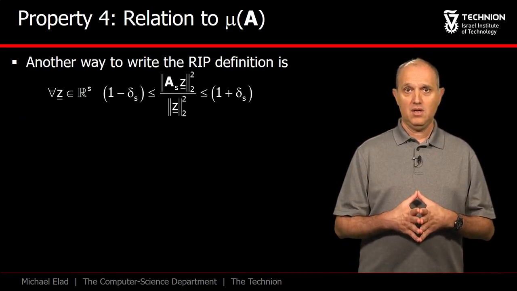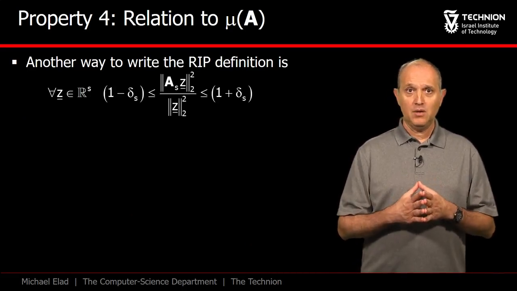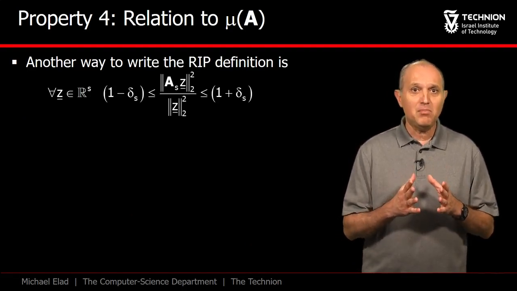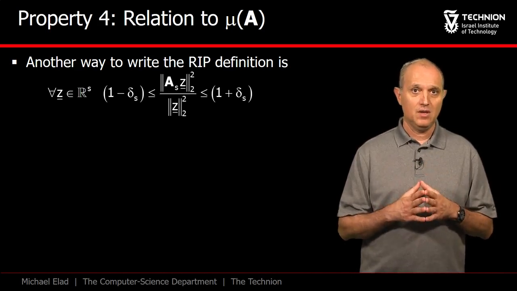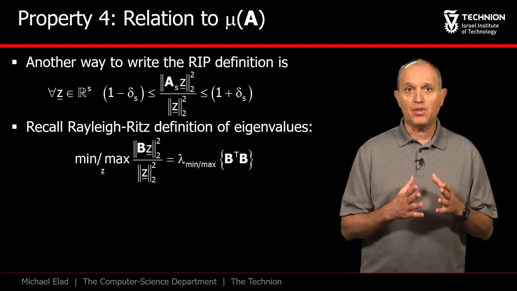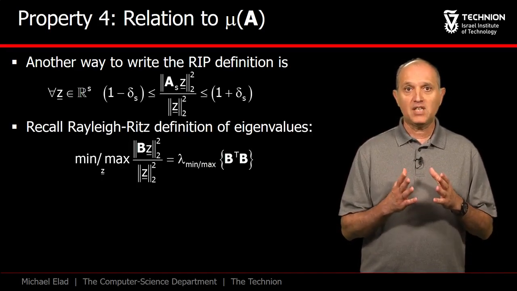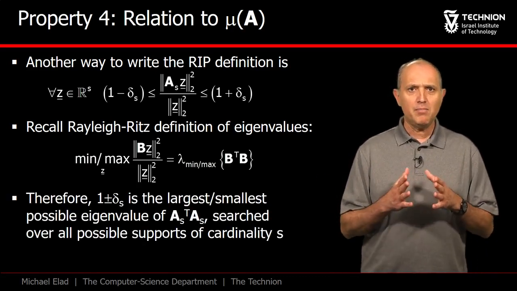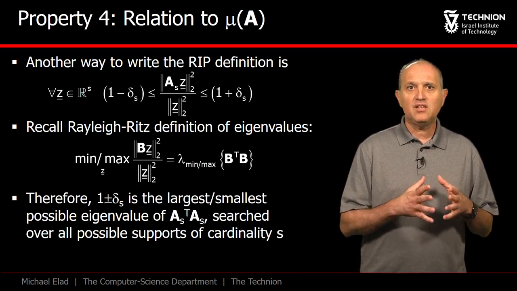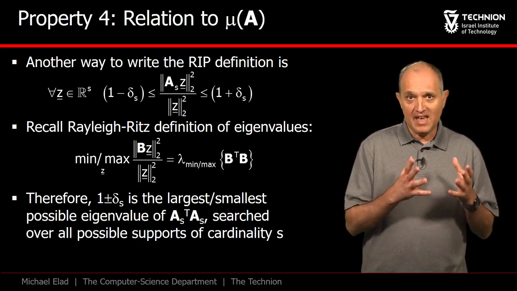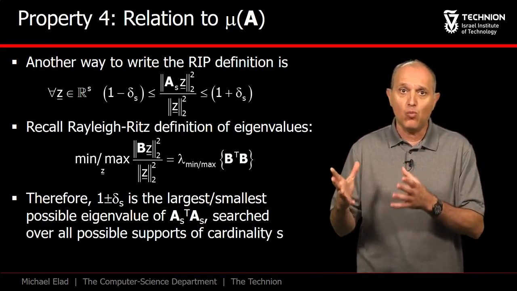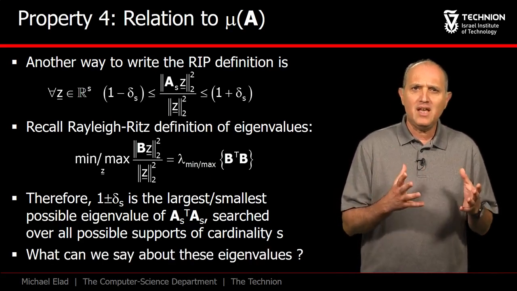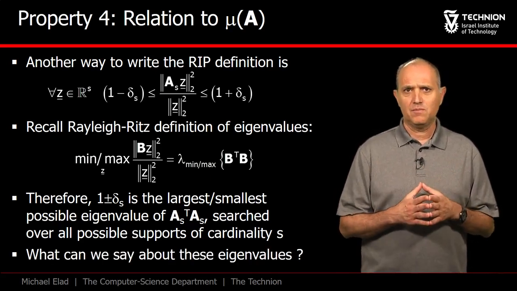We will now tie the RIP to the mutual coherence, a connection that will prove very useful later on. Here is the RIP property, written slightly differently by dividing by the squared norm of Z. This expression should remind you of the Rayleigh-Ritz definition of the extreme eigenvalues of the matrix B transpose B. Coming back to the RIP, delta S is the deviation of the eigenvalues of AS transpose times AS from 1. What can we say about these eigenvalues?